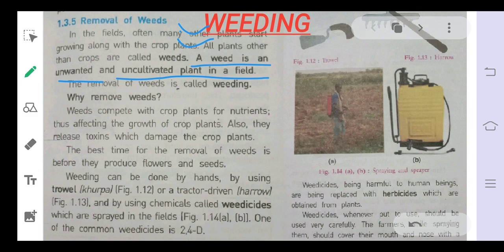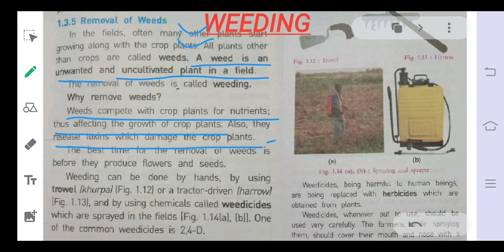Removal of weeds from the main crop is known as weeding. It is written, weeds compete with the crop plant for nutrients, thus affecting the growth of the crop plant. Also, they release toxins which damage the main crop. That's why weeding should be done.